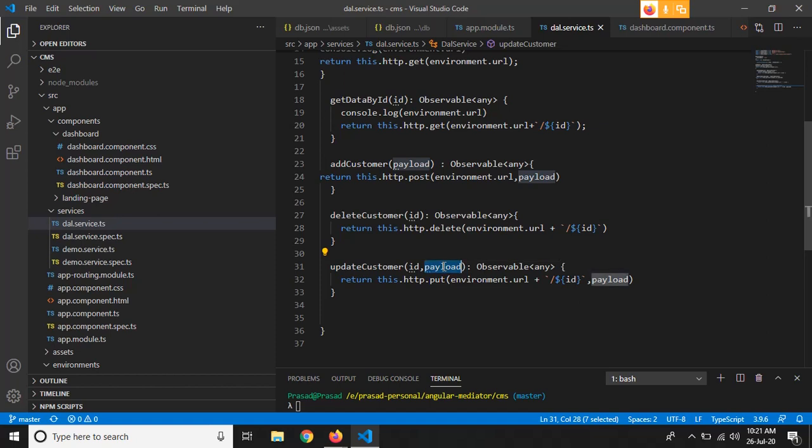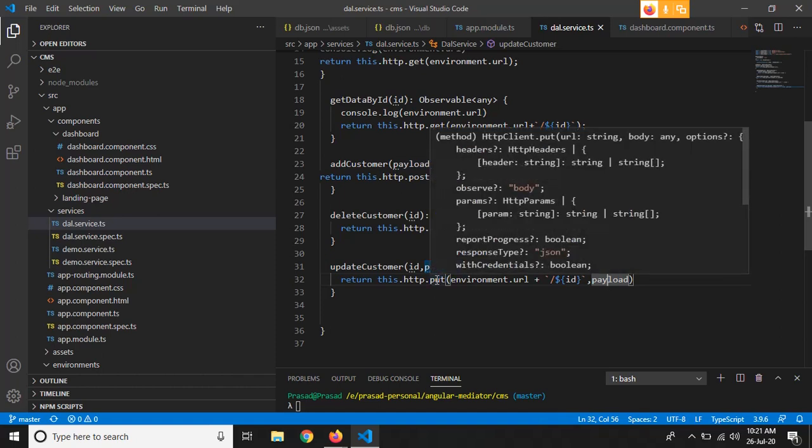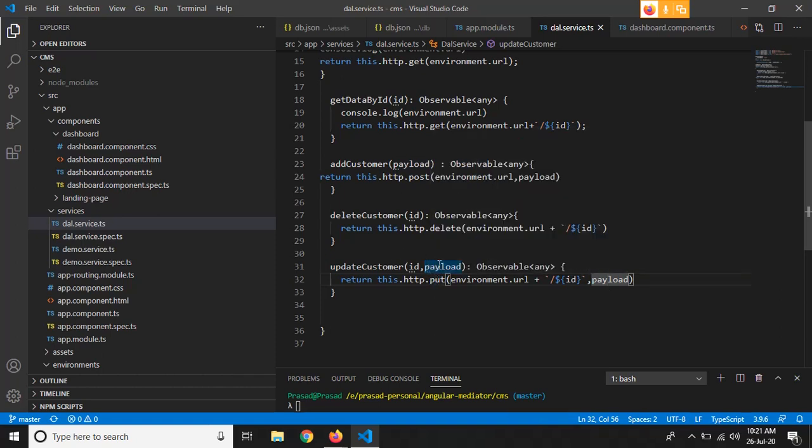We have to send all these things to update, right? So I have just taken this object that we have to send to this put method, and this is just a name that I have given to that object. This is nothing rocket science. You can give any name to this payload thing, right?